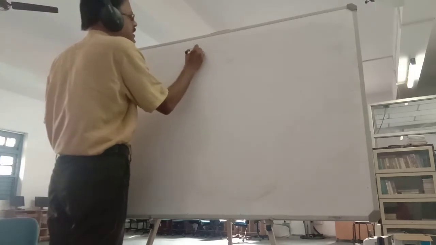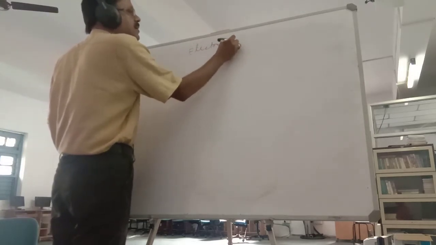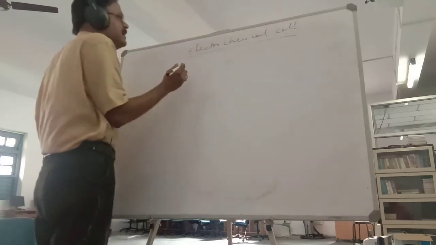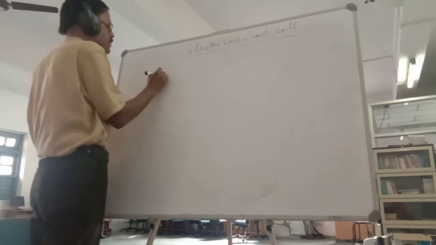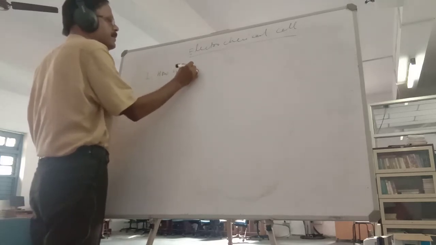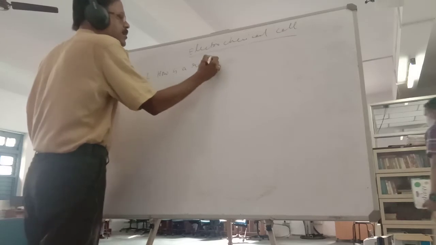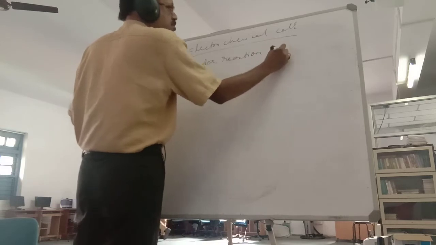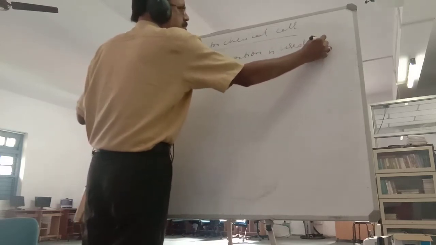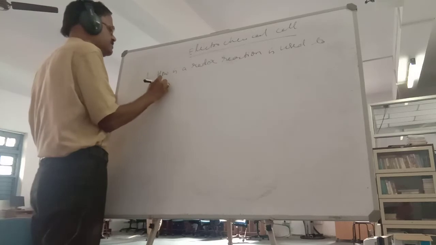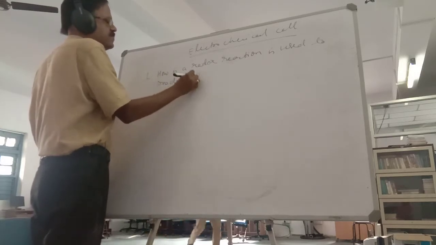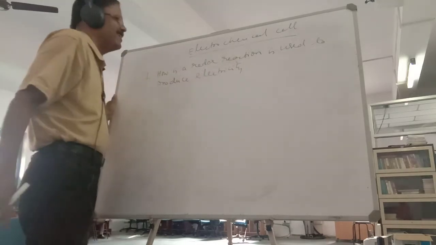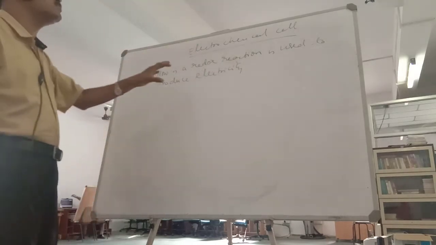What are electrochemical cells? And the first question is, how is a redox reaction used to produce electricity?